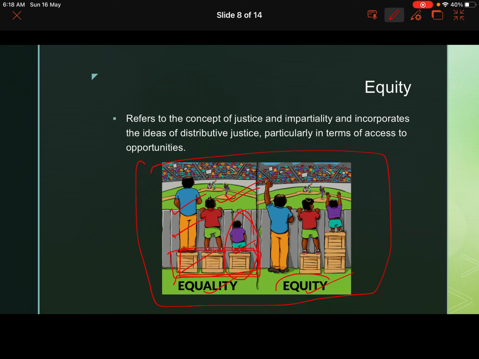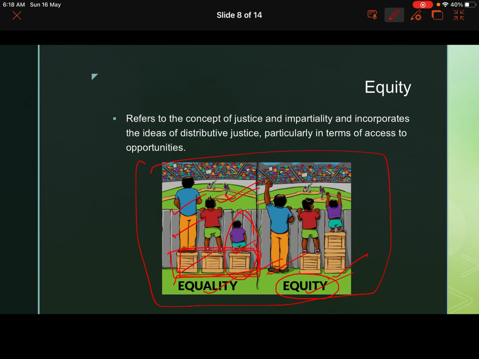So equity is basically when you bring equality through partial distribution of the resources. That means the person who was not able to see with one box was given another box, and the person who can simply see was not given any box.